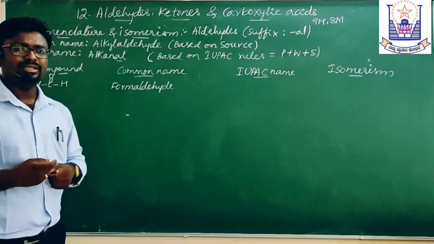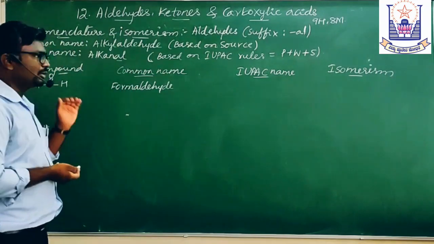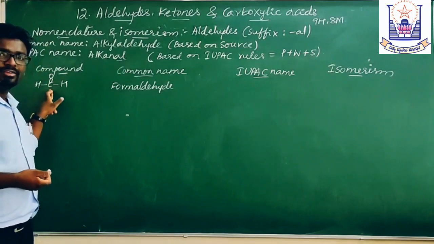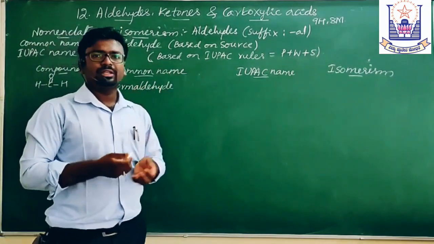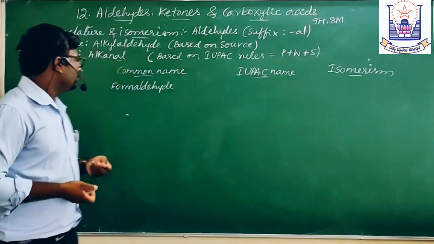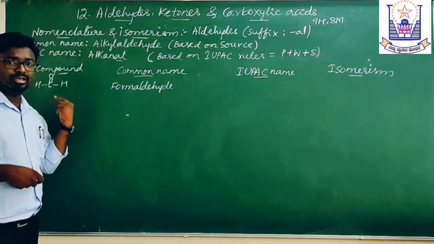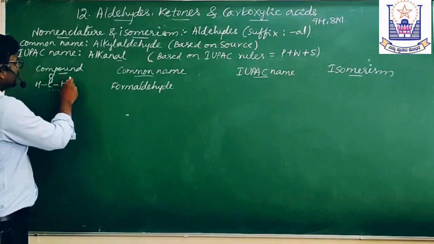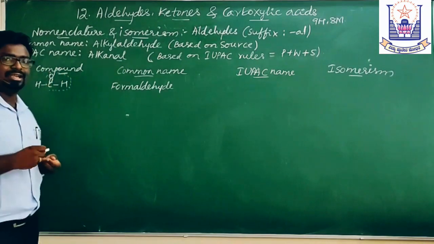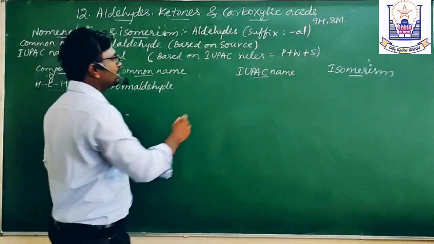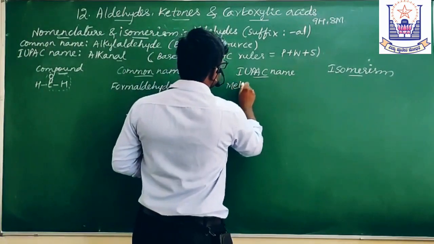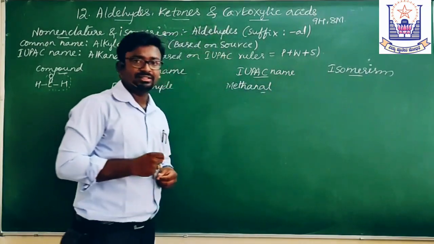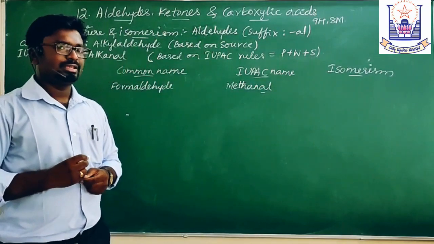Then what is the IUPAC name? Here you should first focus on how many carbon atoms are there. One carbon atom. For one, the word root is meth. Then what is the functional group? Carbonyl, and here it is CHO. This refers to the aldehyde, meaning -al. So methanal is the IUPAC name. Methanal, -al. You should concentrate on this.